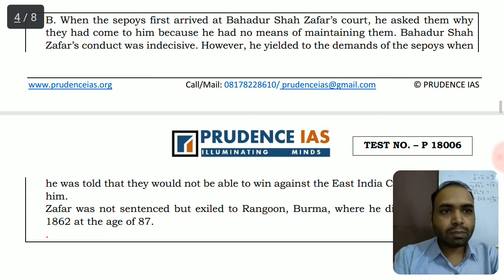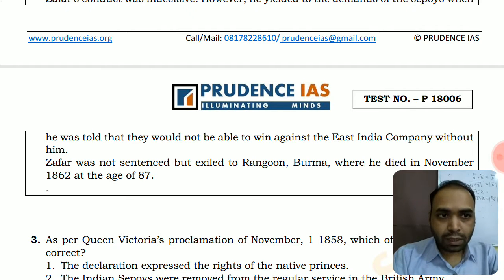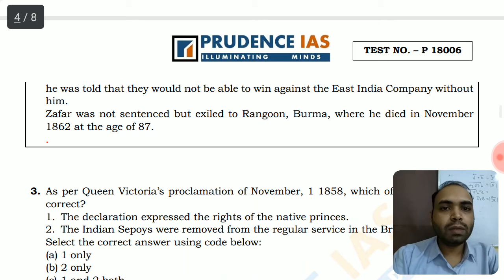However, he yielded to the demands of the Sepoys. When the Sepoys demanded forcefully, he lent his name for the leadership of the 1857 mutiny. So you should be aware whether the leaders were interested or not. Although he was called the Mughal emperor and the emperor of India, he did not intend to fight the British because he was aware of the strength of the British.